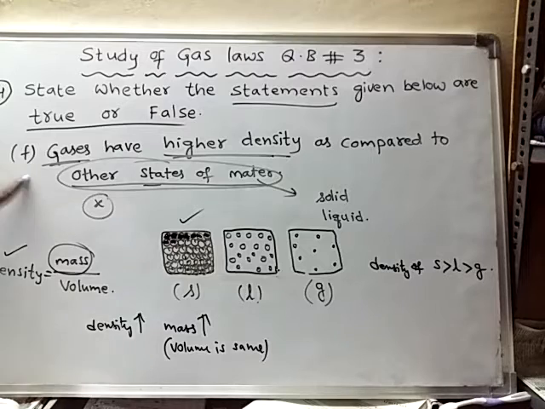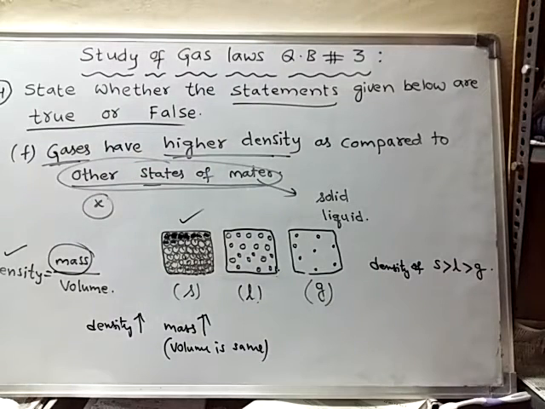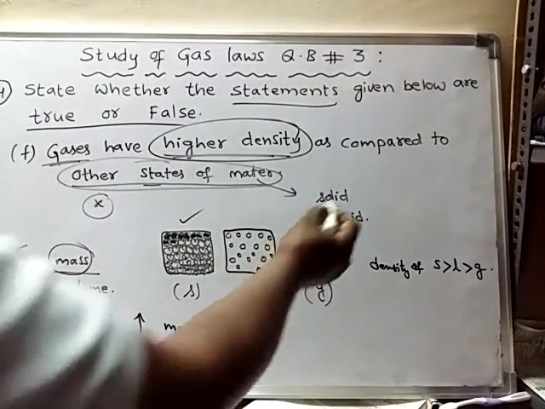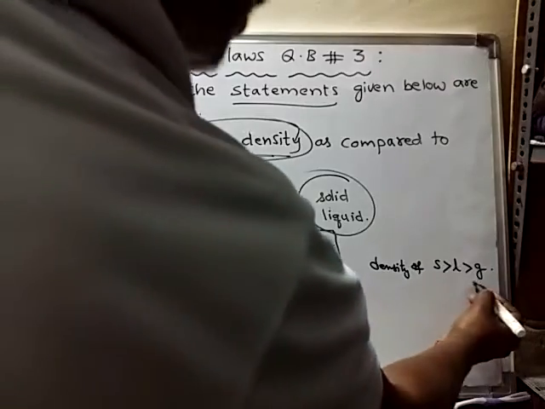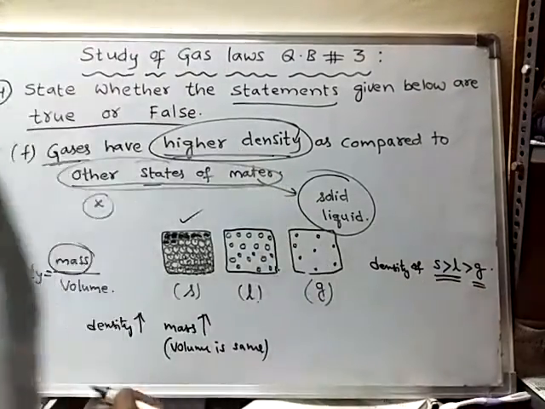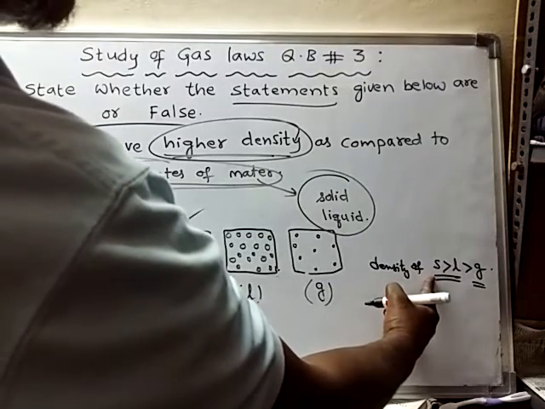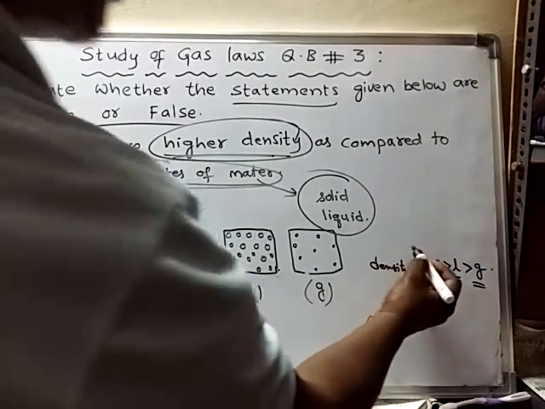But here in the question, in the statement, it is given as gases have higher density. This is wrong. Gases can never have higher density when compared to the other states of matter. Always gases have lesser density. Always solid form will have more density than the liquid form, and liquid form will have more density than the gaseous form.